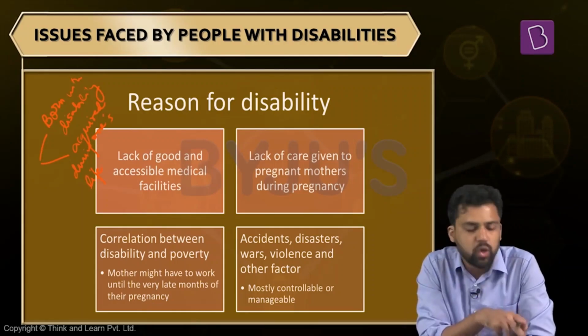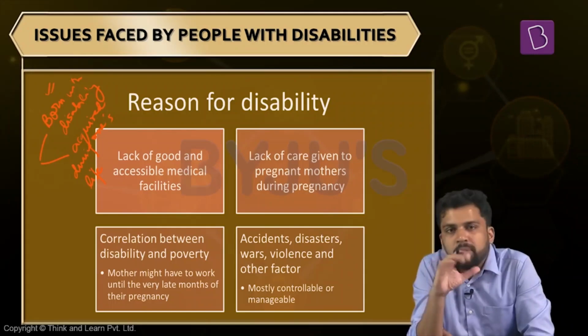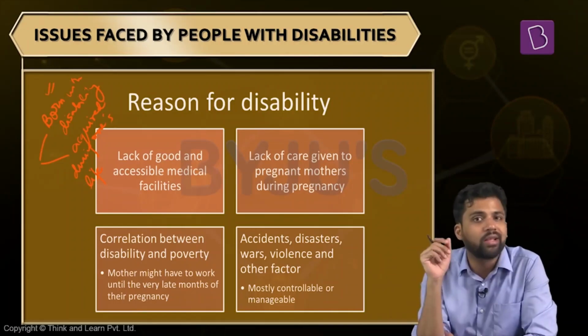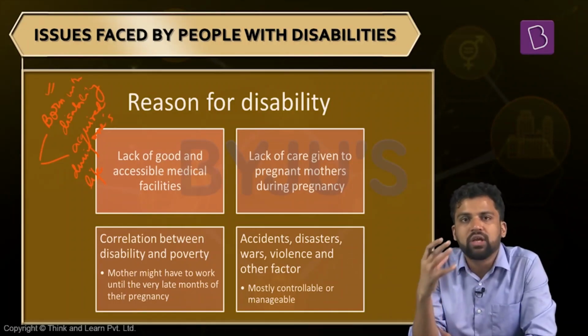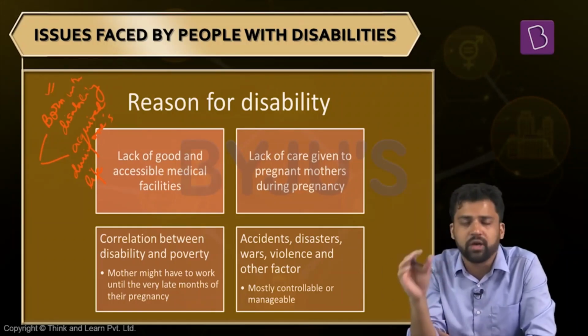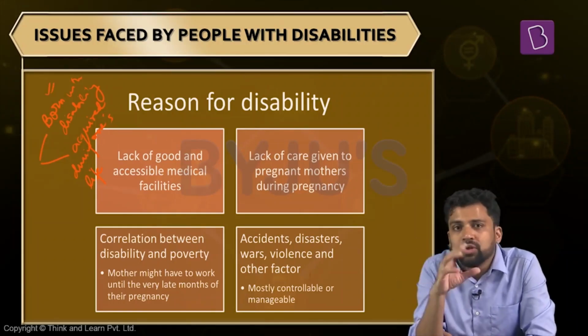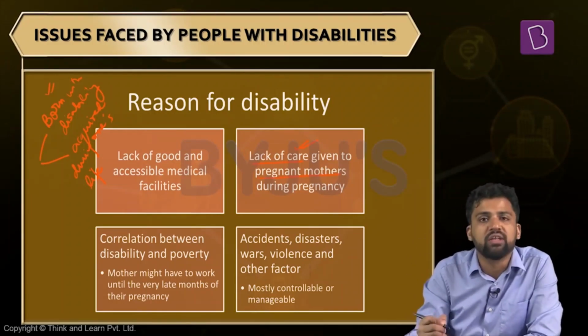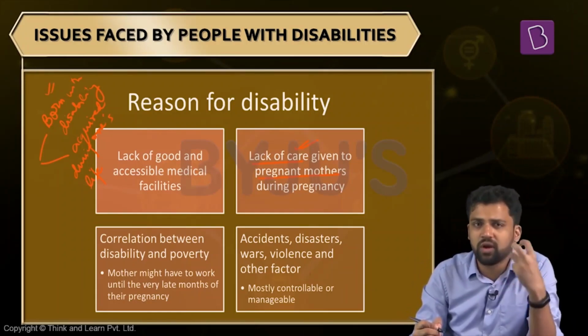Now, why is an individual born with some form of disability? What can be the reasons? Maybe the pregnant female was not able to reach a healthcare institution on time. Accessibility or affordability to healthcare institutions was not there. What was the consequence? There were some complications during delivery which can lead to some form of impairment in the child. Or maybe the female was not having access to adequate resources. Care was not given to her. The pregnant female did not get adequate care during pregnancy. An adequate amount of nutrients was not there. The immunization that is required, injections that are required, was not available to her.